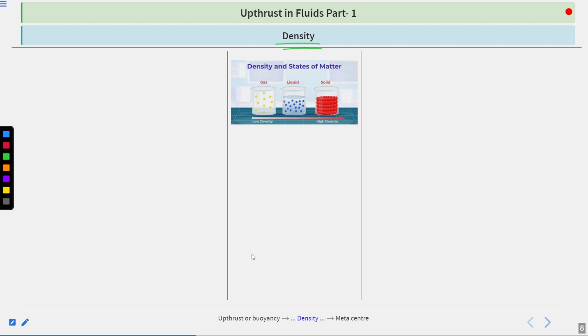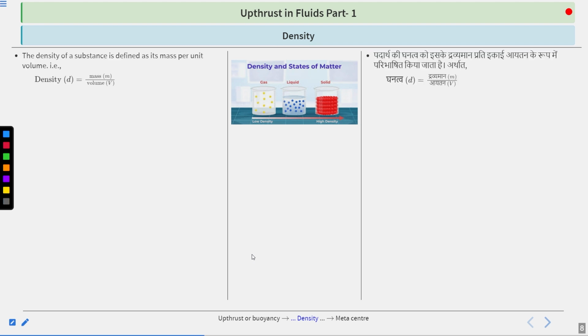So what do we mean by density? It is what we require to understand first, because on the basis of our understanding of density, we will be able to conclude why it is used in these scenarios. So we could say in scientific terms, the density of a substance is defined as its mass per unit volume. Okay, mass per unit volume, or we could say how much mass is present inside the body in comparison with the per unit volume of that body. That is what defines the density of a substance.